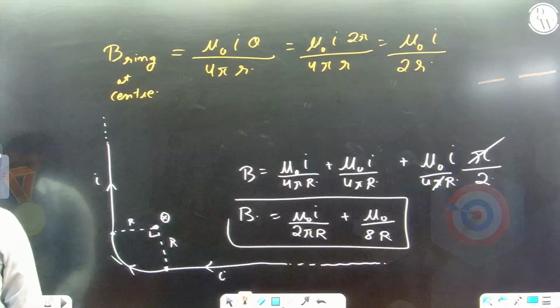Let's take one more example of magnetic field. Then we are going to move on to the other parts of this chapter: the force on a charged particle, the force on a current carrying wire, and the magnetic moment. These four or five things are very important.